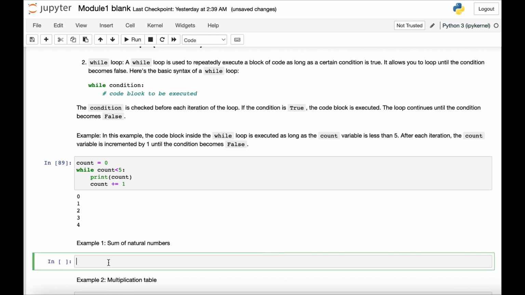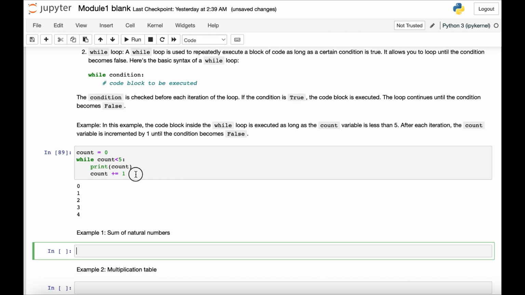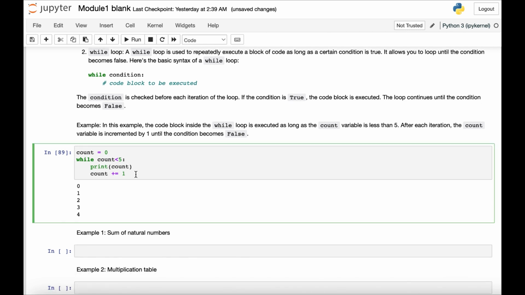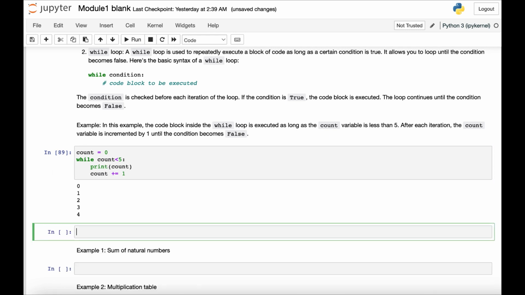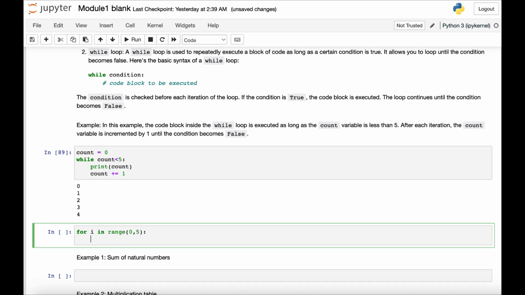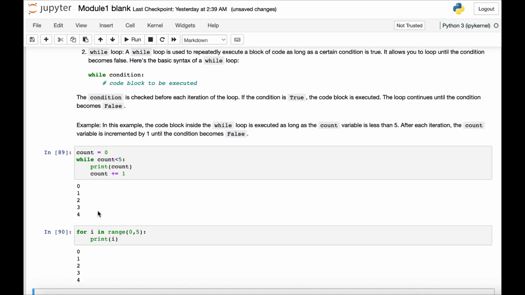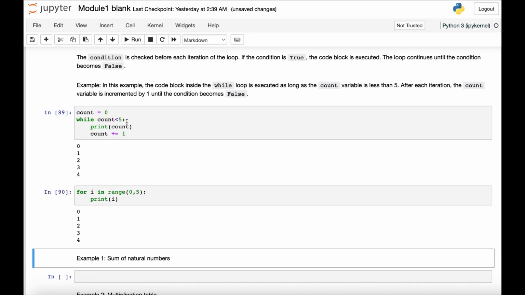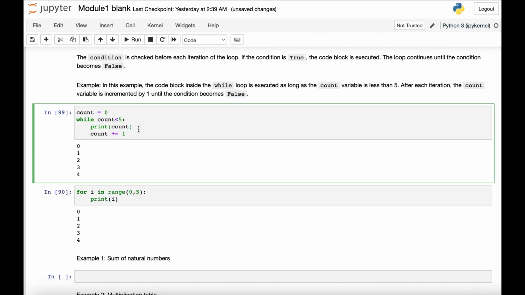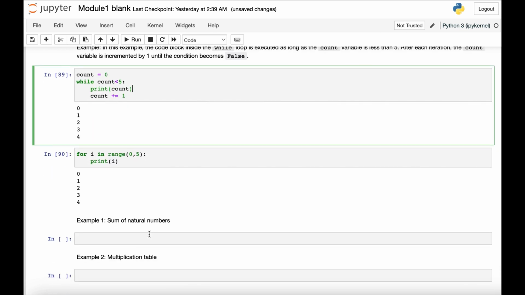Similarly, just like in previous examples, we can do this using the for loop as well. I can give you an example of that. For i in range 0 to 5, because we don't need 5, print i. So this is doing the same thing. The only difference is that this was using the condition of the loop.